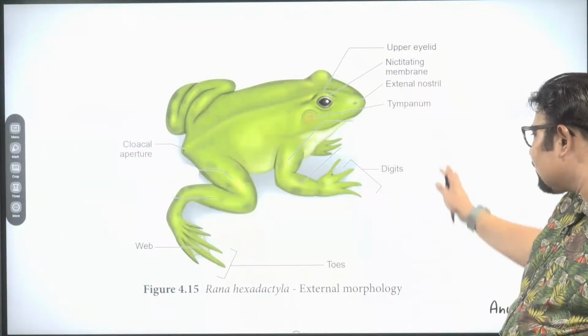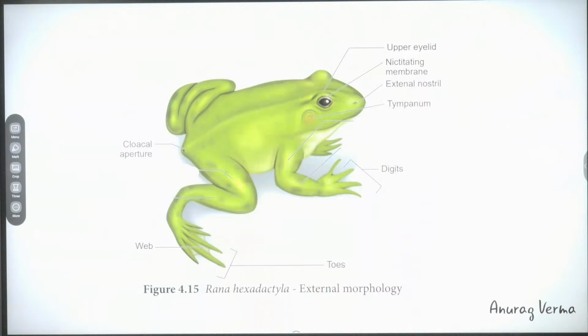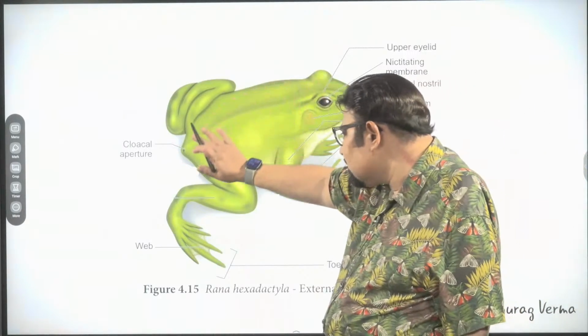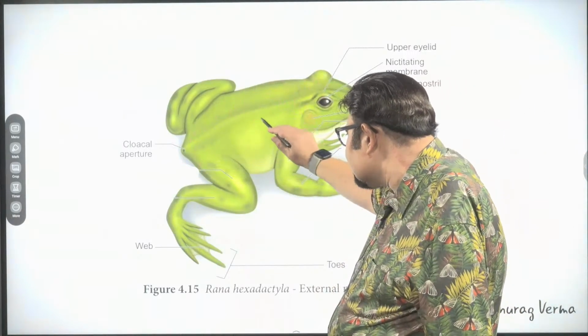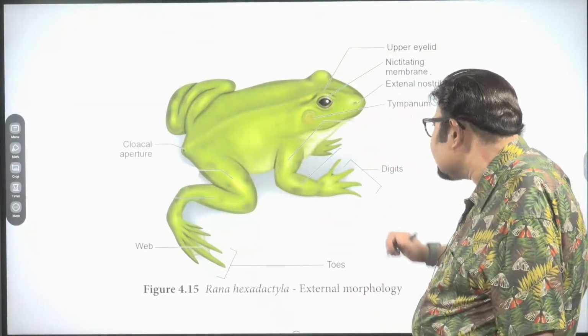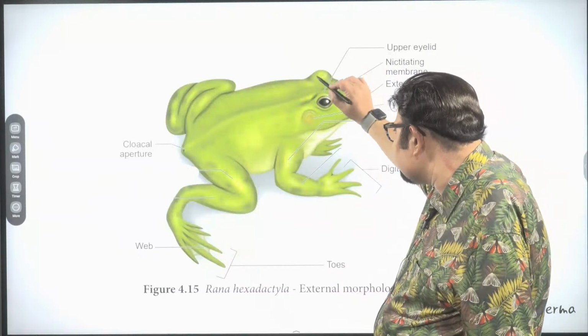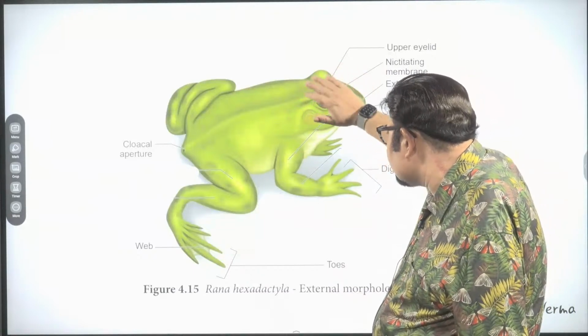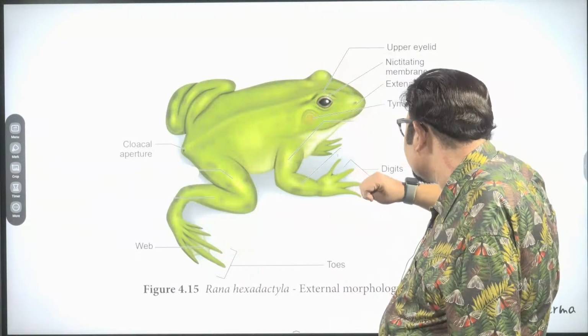These are the morphological features. You can see the dorsal surface is olive green in color with spots. You should note that the eyes are bulging type. So they are bulging outwards.